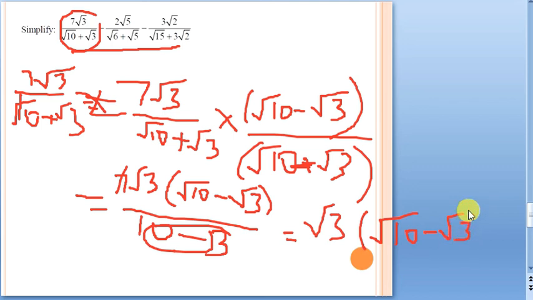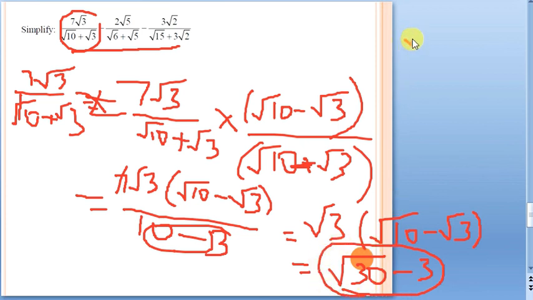Now we shall further simplify it. So we know how to expand the bracket. Whenever a bracket is there, root 3 belongs to this term as well as this minus root 3 also. Root 3 into root 10, root 30, minus root 3 into root 3, only 3. So what is the first part? We have got root 30 minus 3. Okay, now let us see the second part.